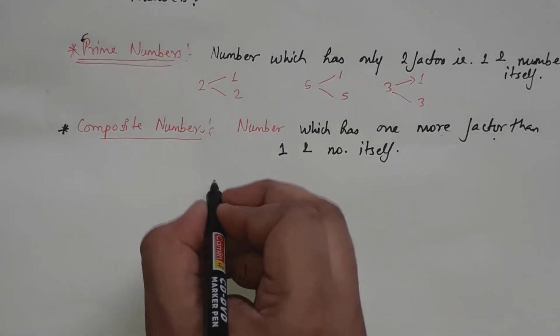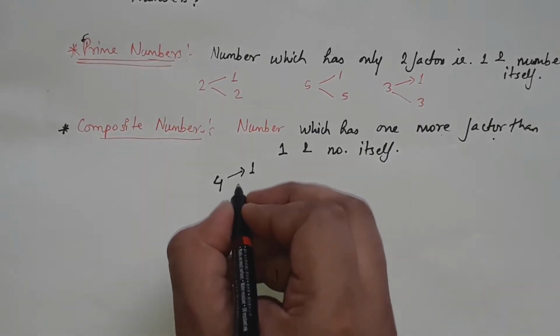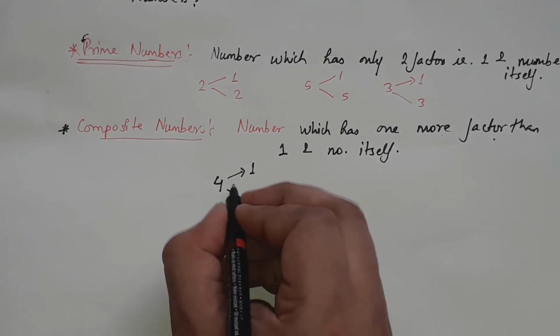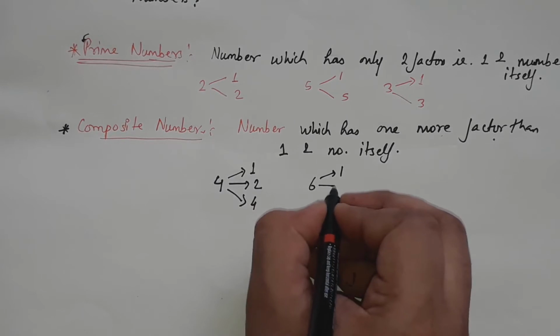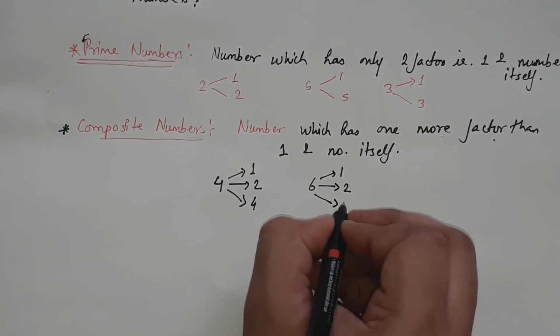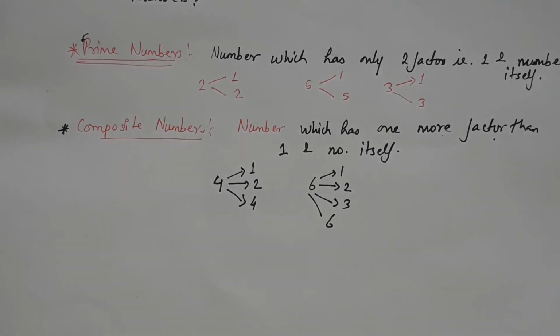For example, if I take 4, so 4 has three factors, that is 1, the number itself, that is 4, and another is 2. Or 6 also: 1, 2, 3, 6. So you can see these numbers have more than two factors. So this is the composite number.